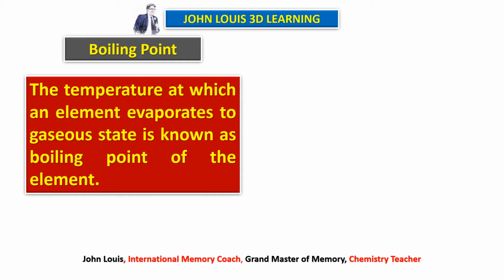What we need to see is that when we cool chlorine down to minus degrees, below 0 degrees centigrade, it will turn into solid. Therefore, when the temperature rises, at a particular temperature it will start evaporating. That is why some of the elements have negative boiling points.